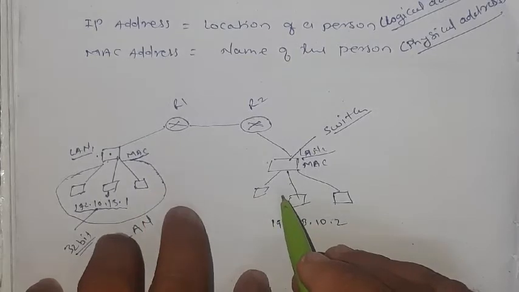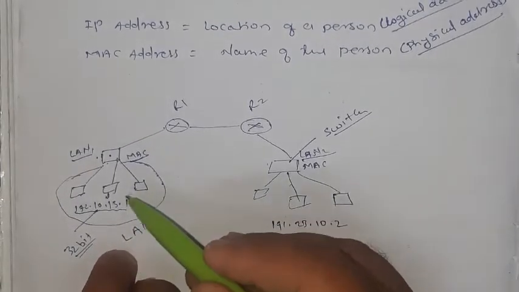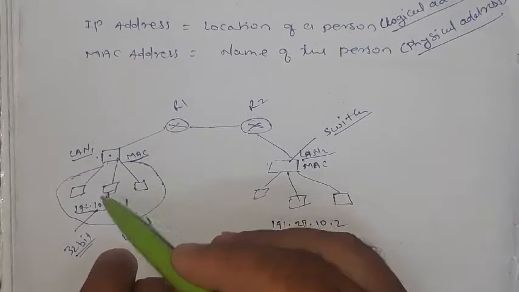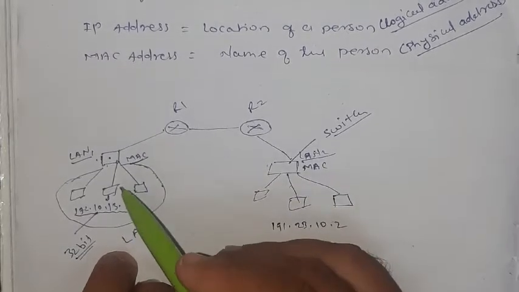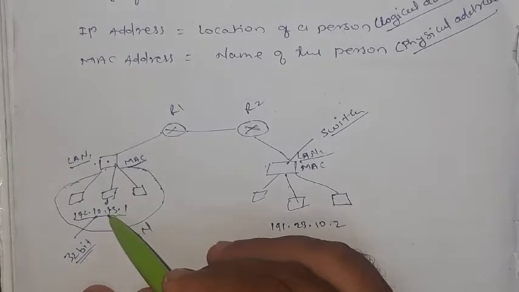Whenever a machine in a LAN network wants to connect with the internet, that machine needs an IP address.